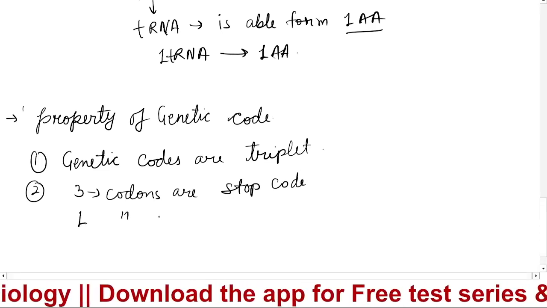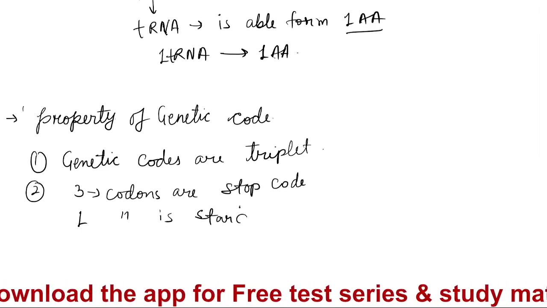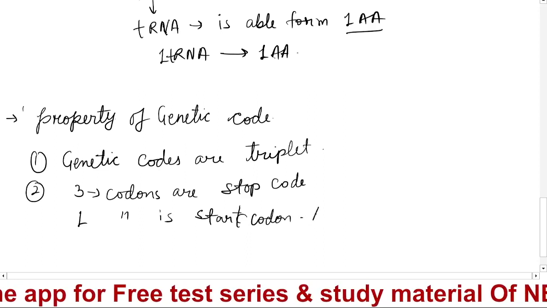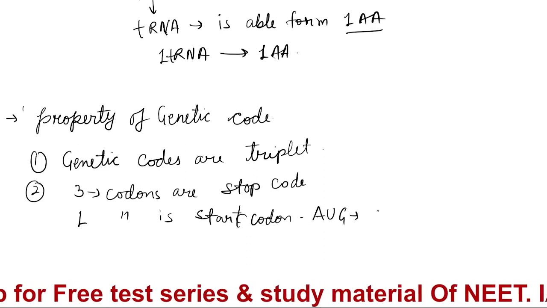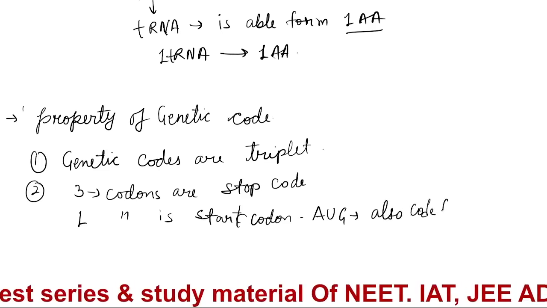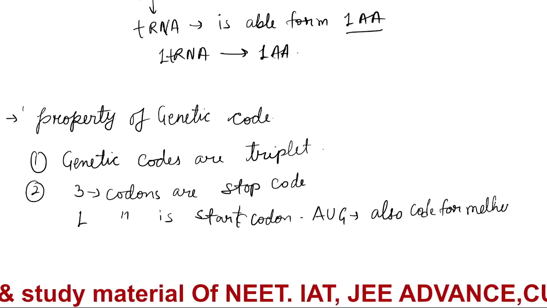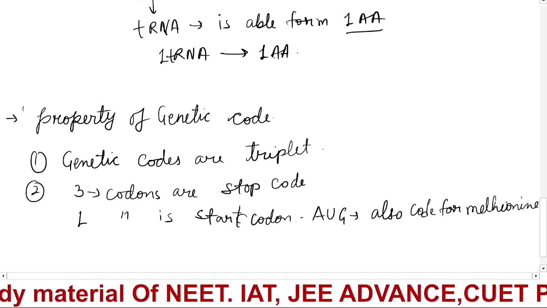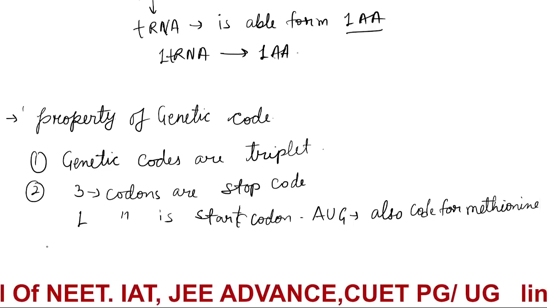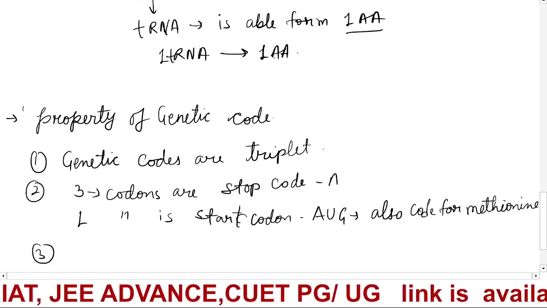One codon is the start codon, which is AUG, and it also codes for methionine. So the second property you understood. And what are the stop codons? We already studied.